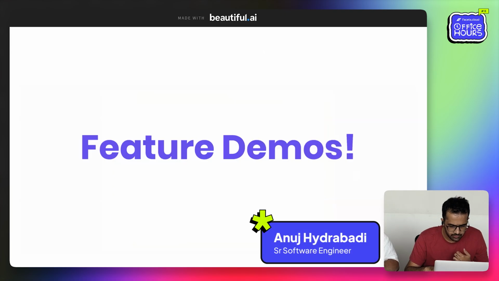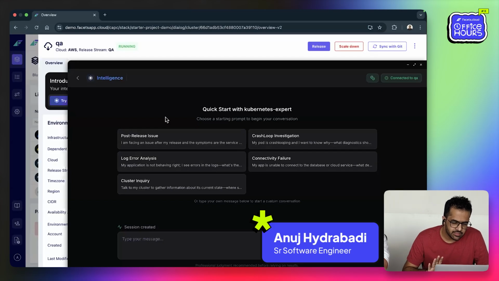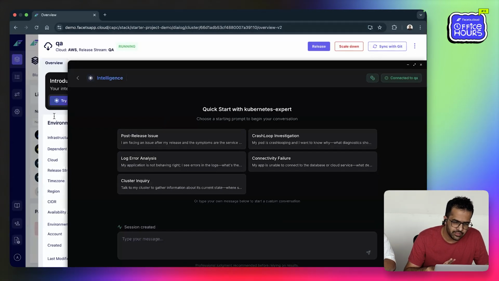Thanks, Adi. The Kubernetes agent simply has access to your kube config. Typically as a user of Facets, you'll be used to downloading the kube config from this page and running your kubectl commands or using any dashboard. We also provide within the product flows to access your Kubernetes APIs, the pods and all. But this uses the same kube config.